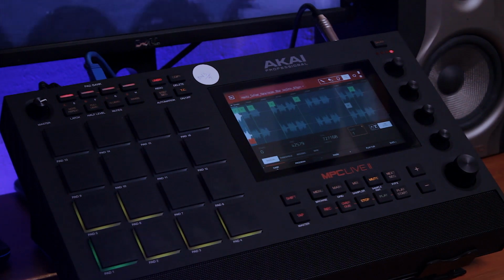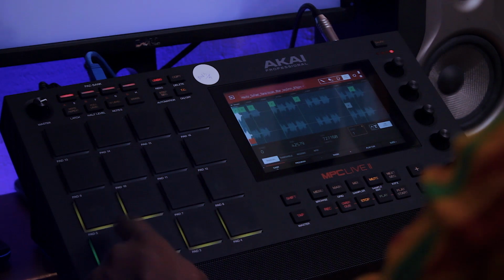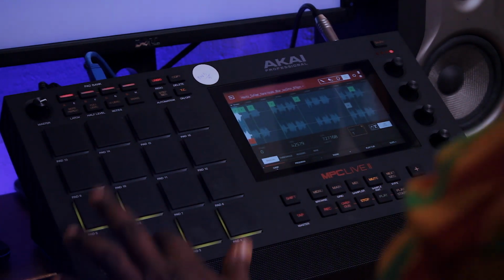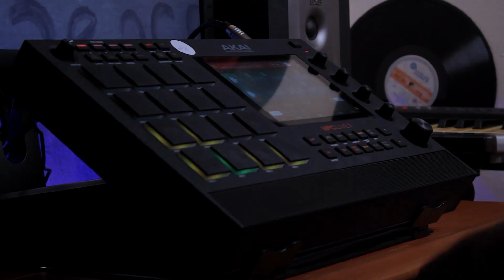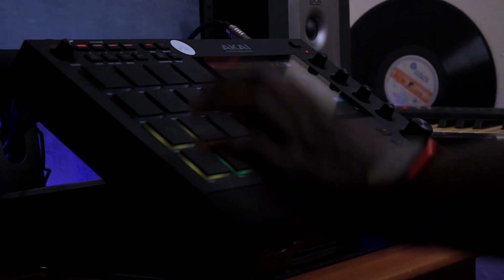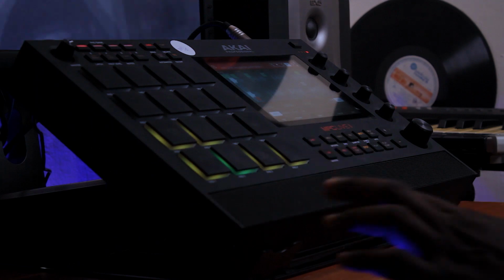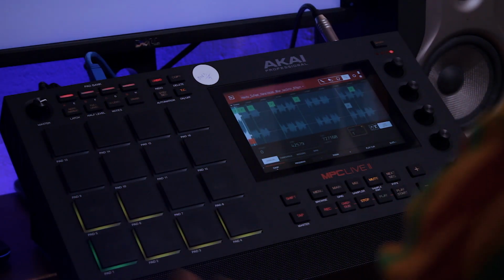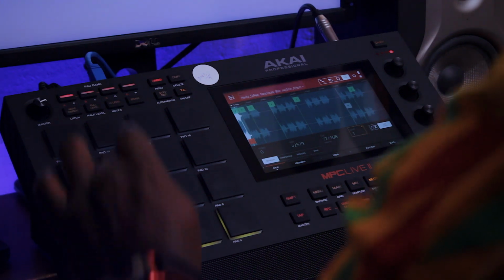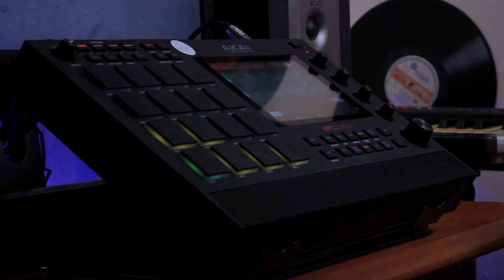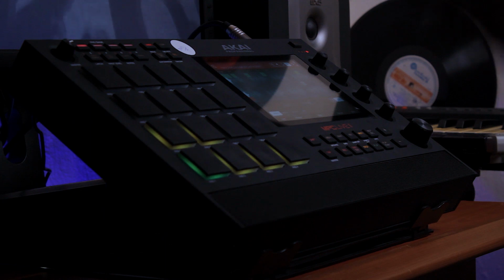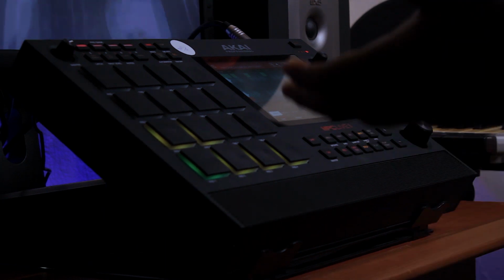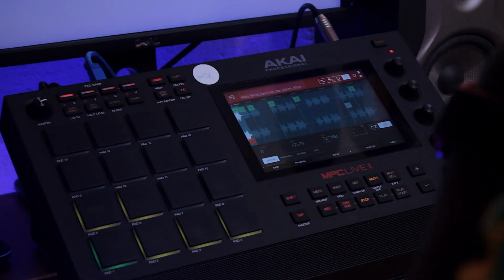If I come here to the very first one, nice one. So maybe like there's a hip hop beat going on, and then you just go. That's basically how you work with samples, right? You chop it up into smaller pieces and then you rearrange them to suit or to fit in exactly what you want to use it for. But then there's still a lot more we can do with it.